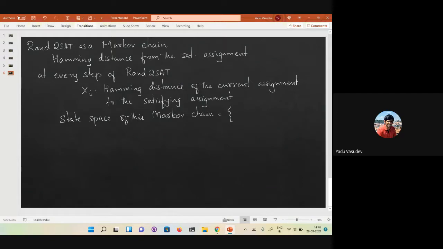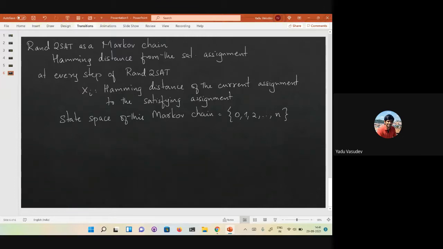The state space is a set of numbers. The Hamming distance can be 0, 1, 2, or even n. Each Xi takes a value between 0 and n, which is the Hamming distance between the current assignment and the satisfying assignment. As the algorithm runs, at every step we look at this distance. That is how we were measuring progress. So to understand RAN2SAT, we look at this Markov chain and try to understand its properties.